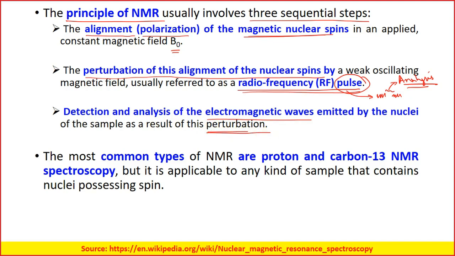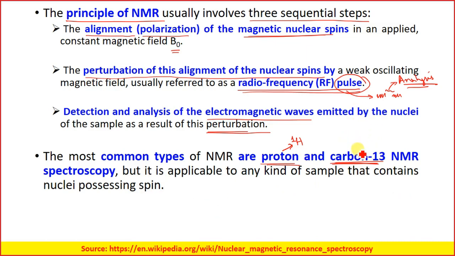We will come back to what happens. The most common types of NMR are proton NMR, basically hydrogen NMR, or carbon 13 NMR, but it is applicable to any kind of sample that contains nuclei possessing spin.